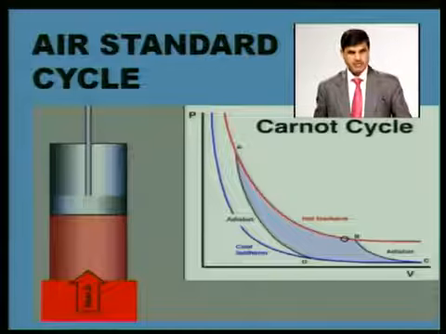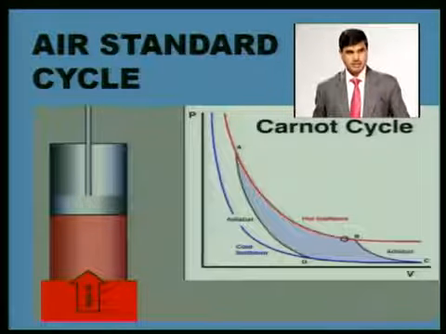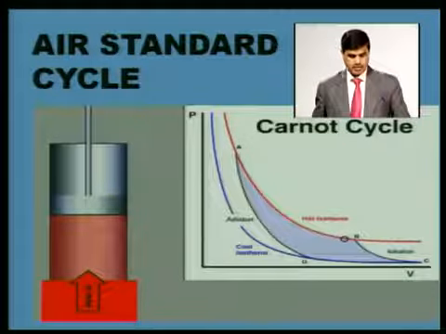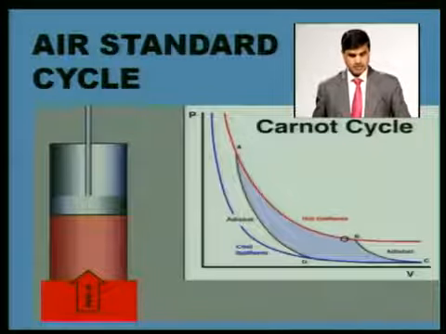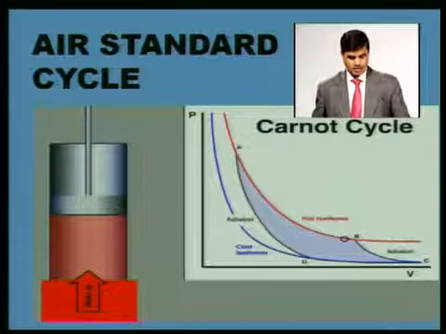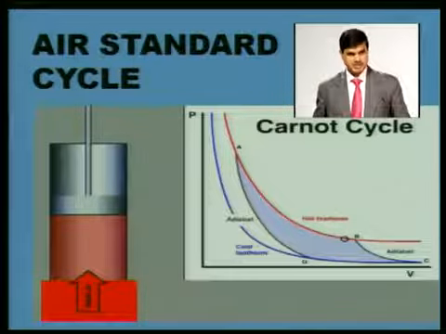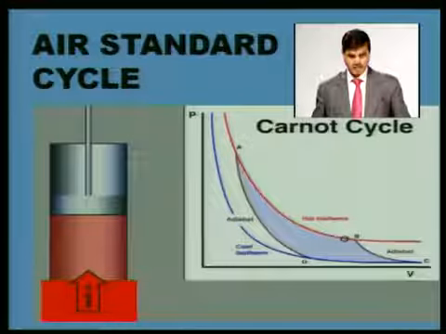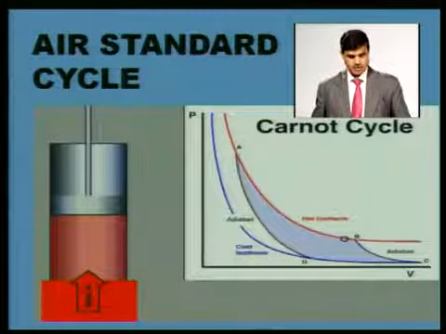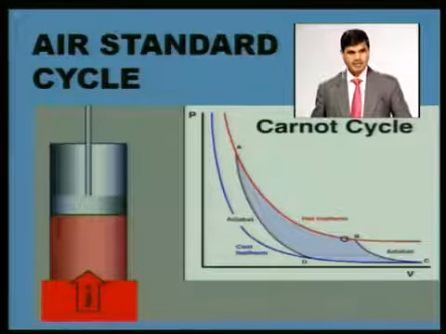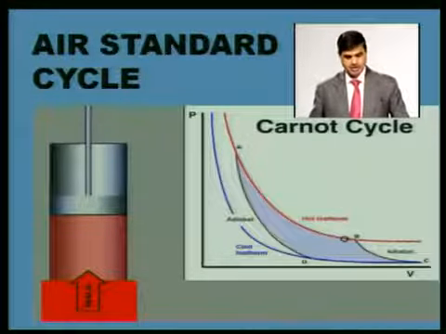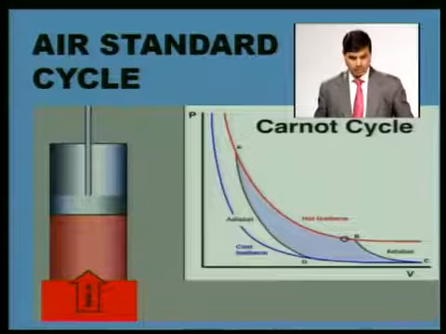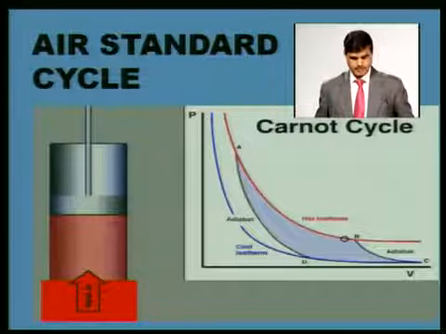If air is the working medium, we are assuming that the composition of this air during the cycle, the properties of air, particularly its specific heats, will remain constant. However, in a cycle, heat is added, and if we are adding heat, temperatures are also changing, but we are assuming in the air standard cycle that the Cp and Cv values of air are constant.